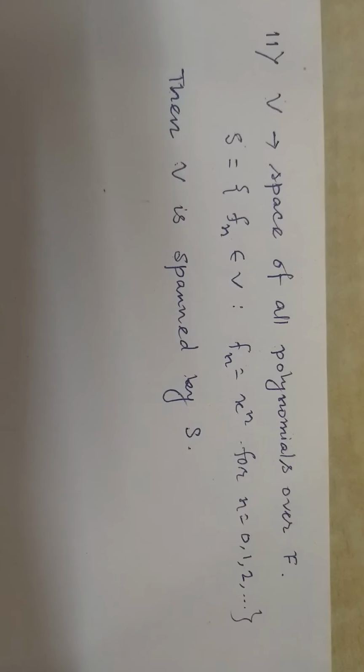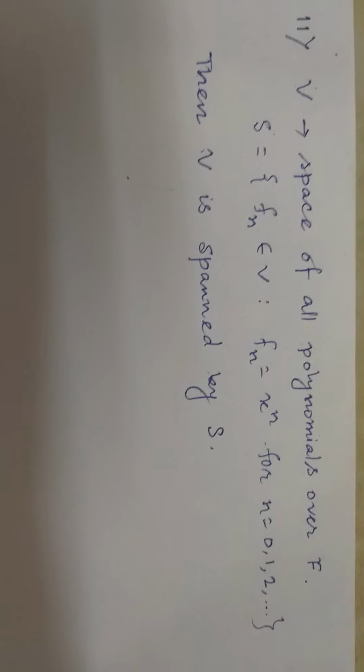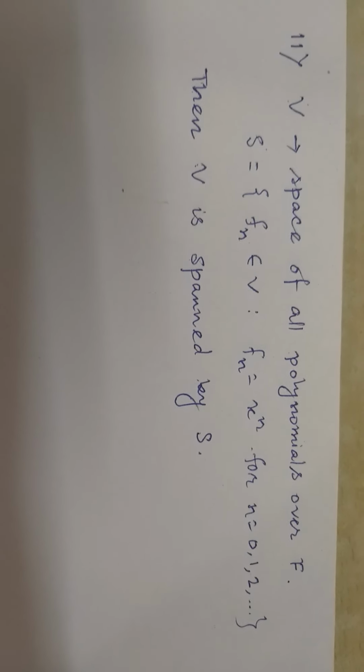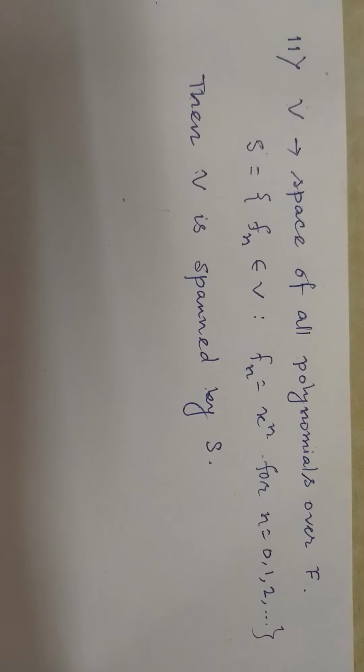And the final example: let V be the space of all polynomials over the field F, and S is the set of all elements f_n in V, where f_n is of the form x to the power n, for n equal to 0, 1, 2, and so on.